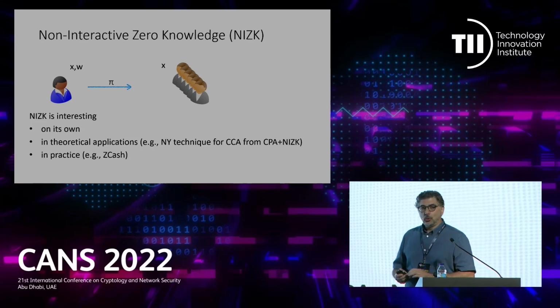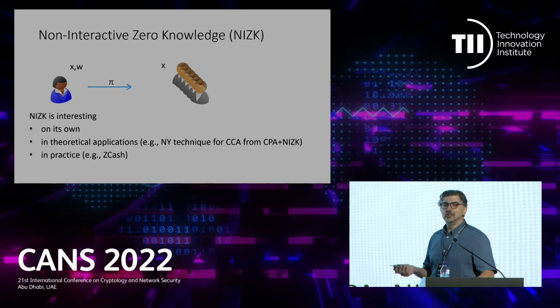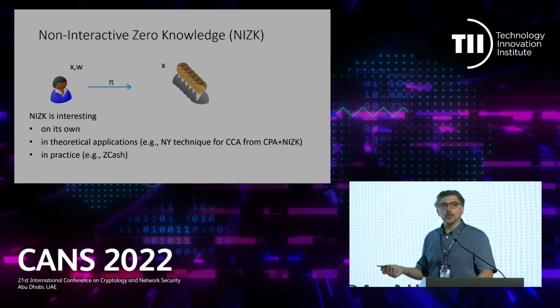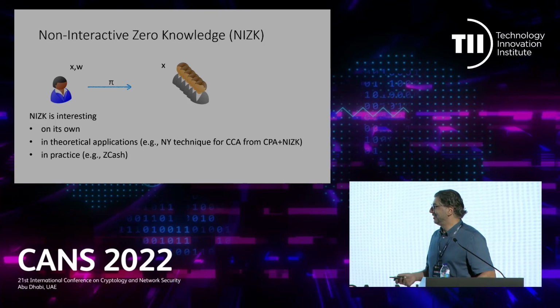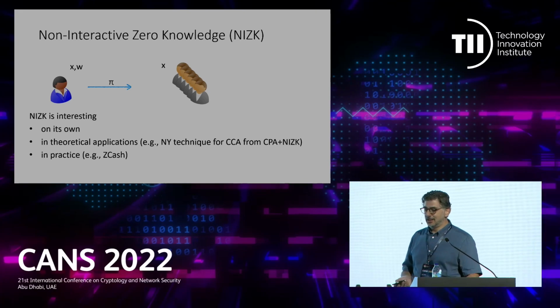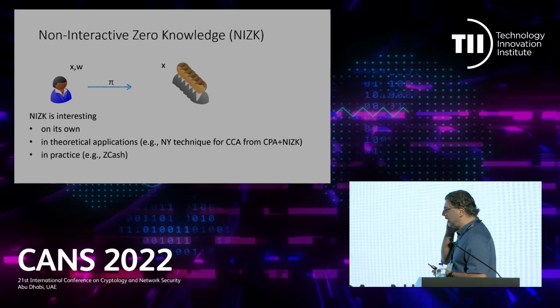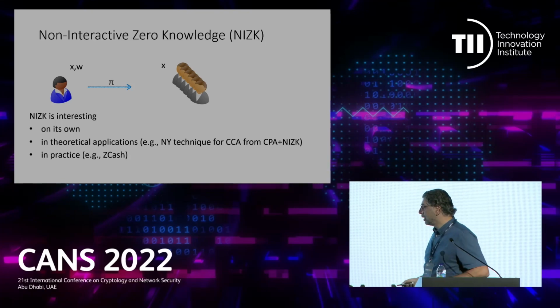Why do we study non-interactive zero knowledge? First of all, it's interesting on its own because it's a natural theoretical question, and there are people that are happy just with this. Then there are also applications. This is a building block to construct cryptographic protocols or primitives. For instance, it's well known that Naor and Yung showed how to get CCA security starting just from CPA security and using non-interactive zero-knowledge proofs.